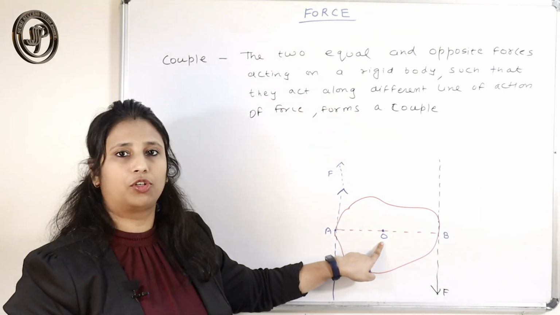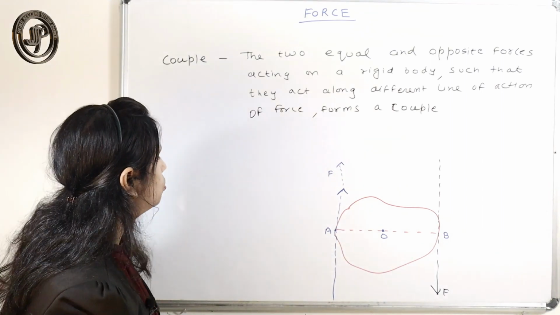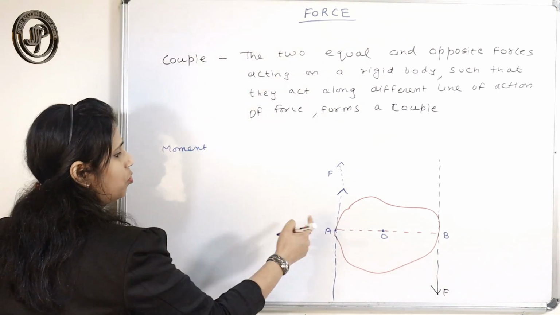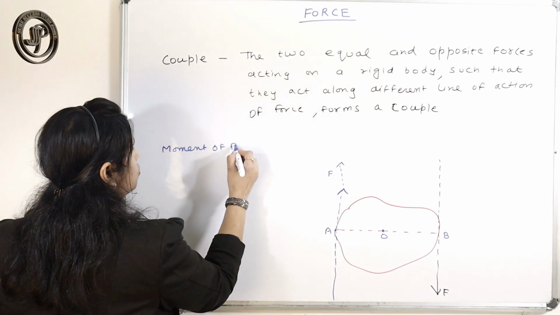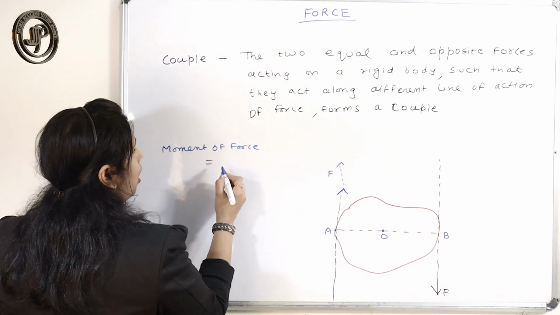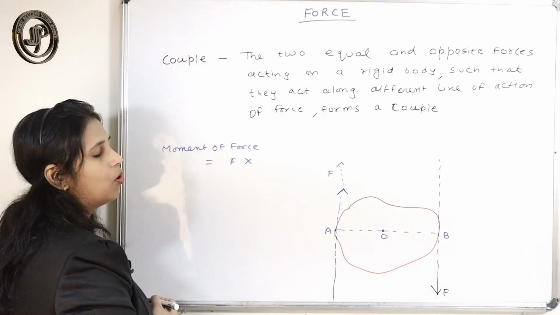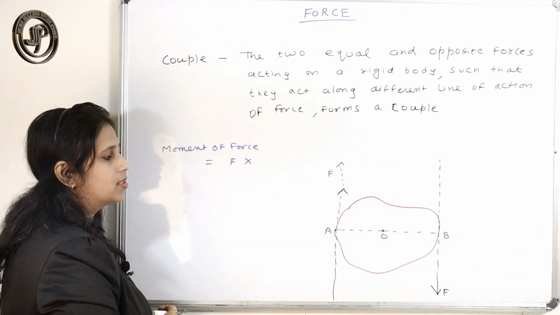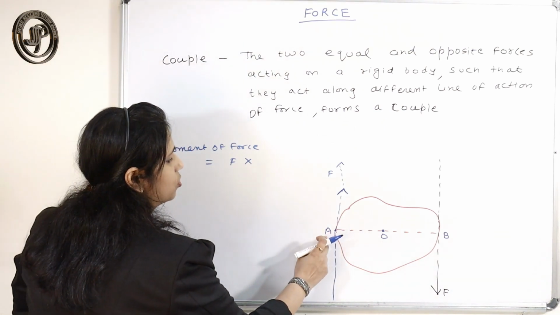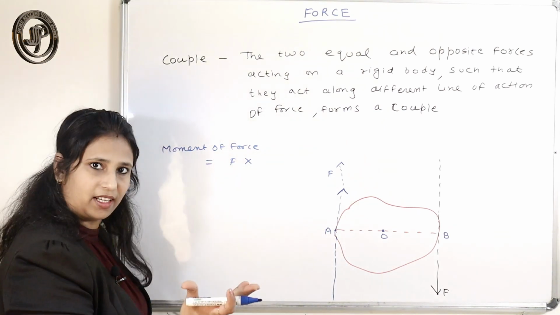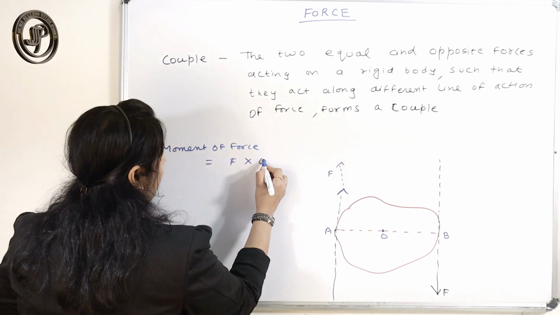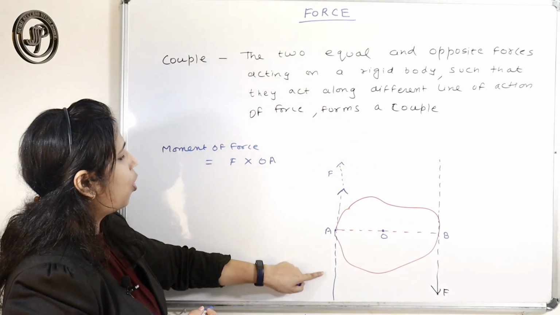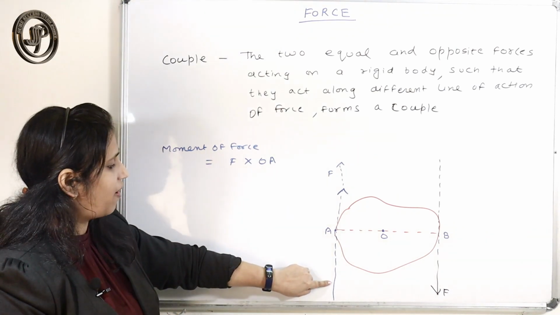This is what your pivoted point. If you want to rotate this body, the moment of force will be the force into the perpendicular distance of the line of action of force from the axis of rotation. That is what I have told you. So that is the moment of force on this line. This is one line of action.